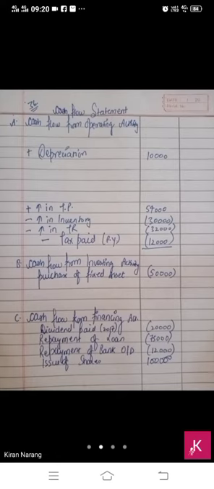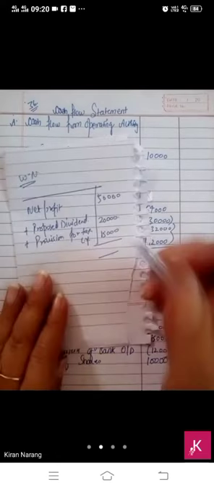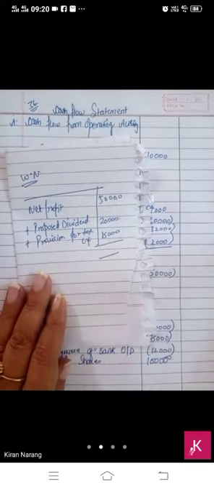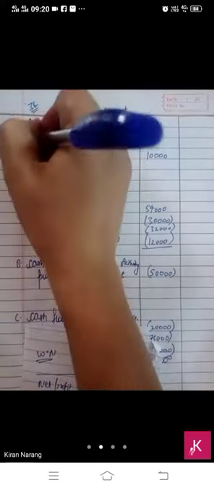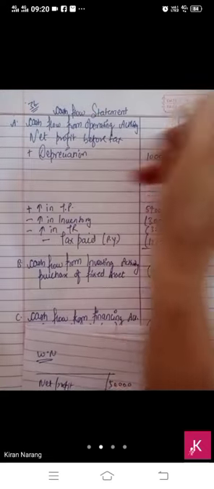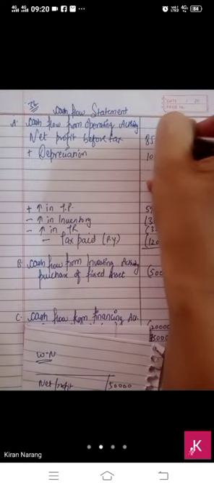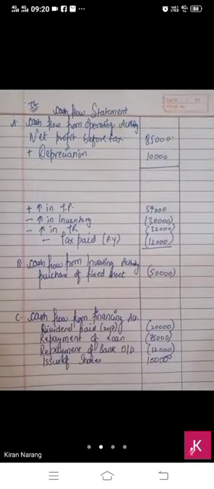Now just have a look on the working note first. 50 plus 20, 70 plus 15, 85,000 is your net profit before tax. Here you will take net profit before tax, 85,000, bache. So no additional information is there.